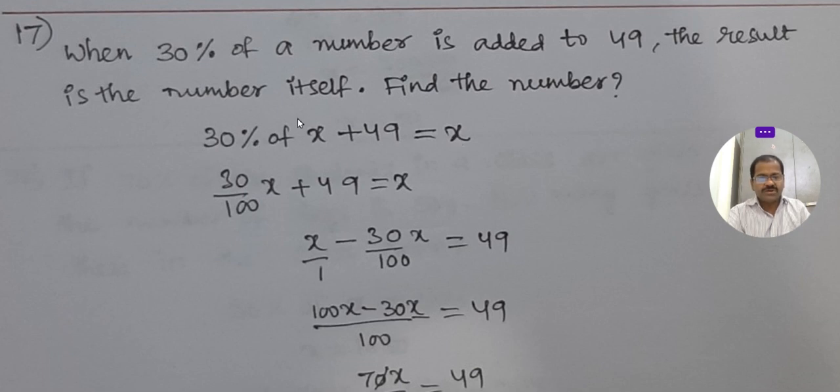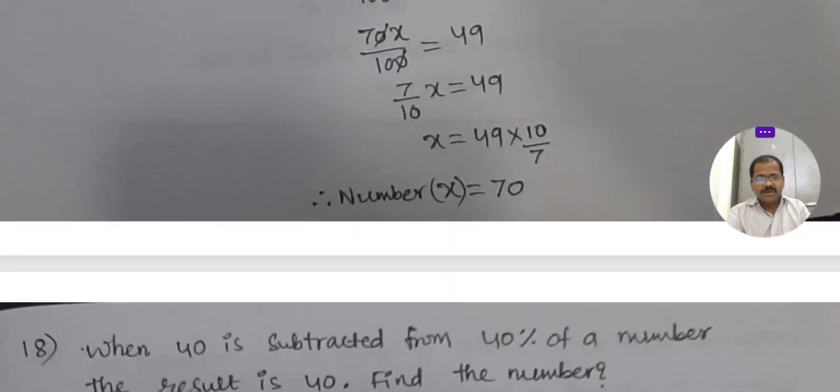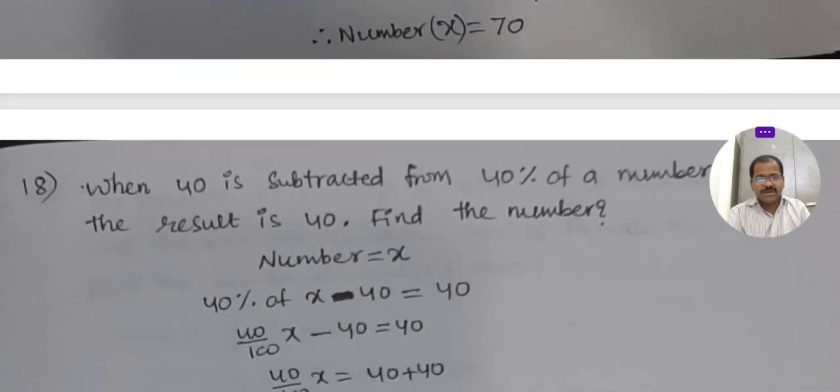Here we will write 30 by 100 into x plus 49 is x. Then we will get the answer. Like this also we can do. For the earlier problem, we can solve it in another method.